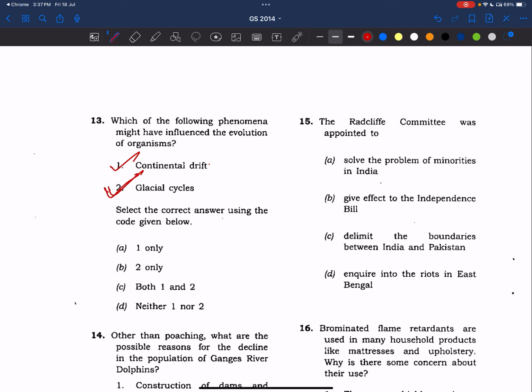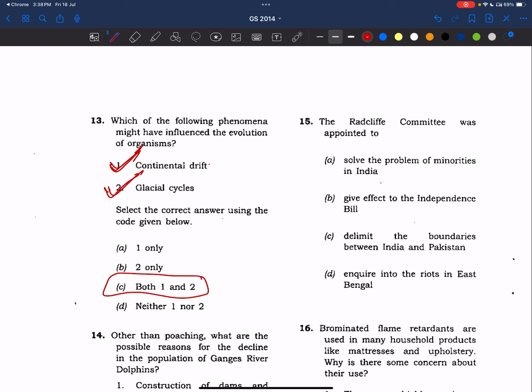We know when the Earth is moving from glaciation to interglaciation, new small creatures have come out and grown, they have tried to live like fishes. So environment has also changed, and human adaptations have also changed. So yes, these two will be a part of evolution of organisms.